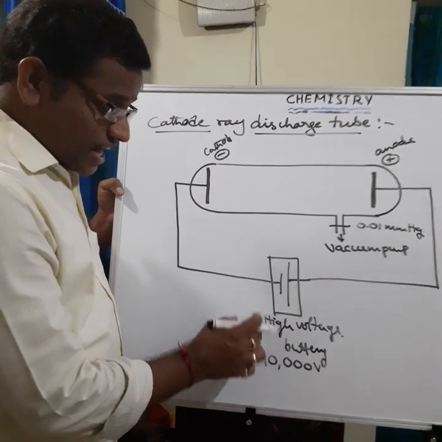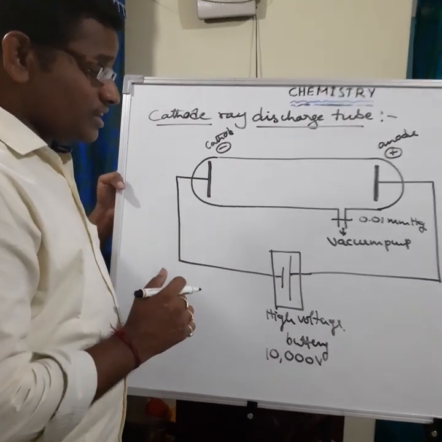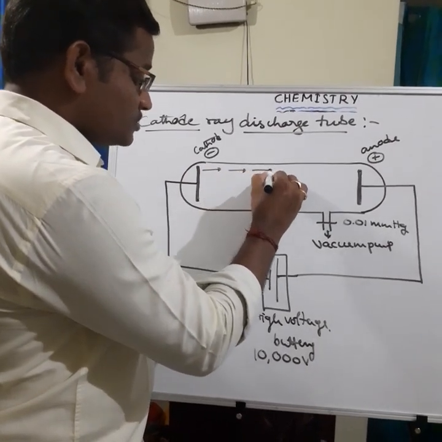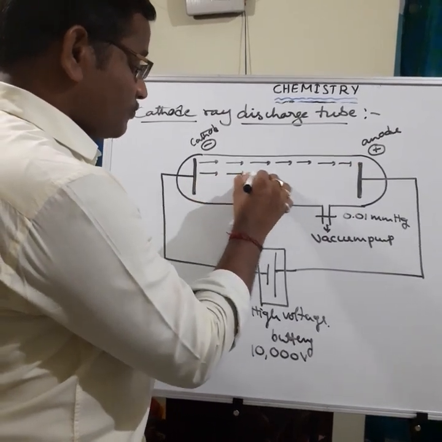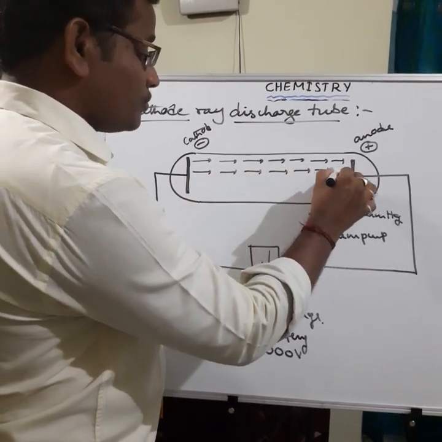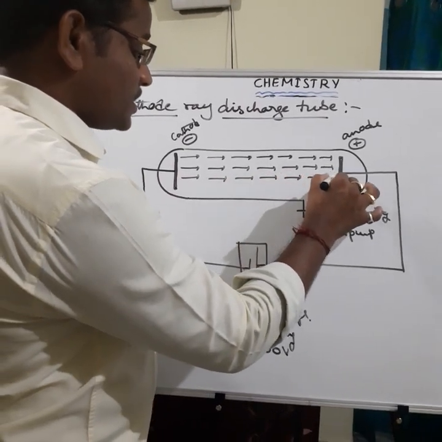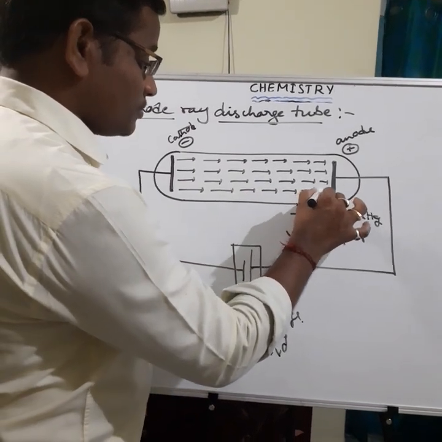After sending the high voltage electricity across the cathode and anode, he observed some invisible particles traveling from cathode to anode.